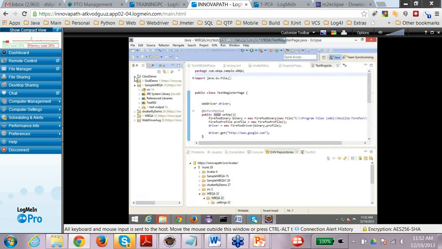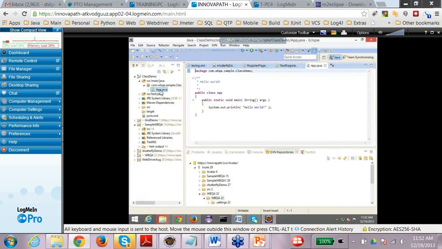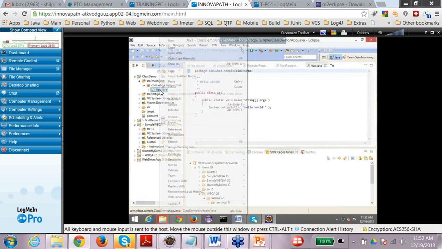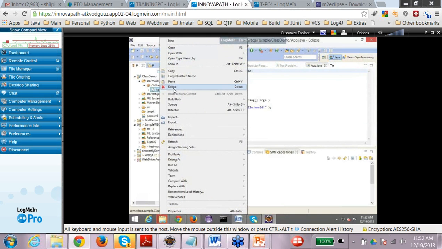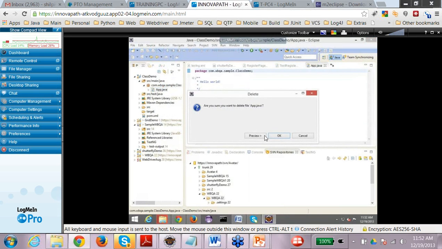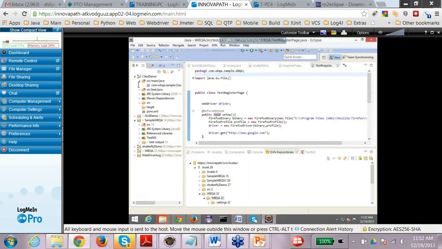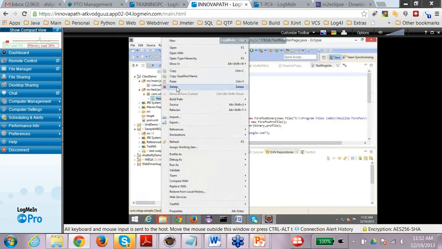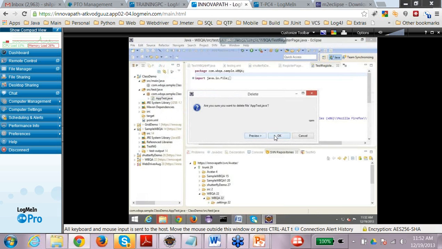Okay. So now you can see here, once you have created this, a default package is created, and a sample Java file is also created. If you want, you can remove this Java file if it's not required. Similarly, a sample test file is also created under the package. So you can delete this again.